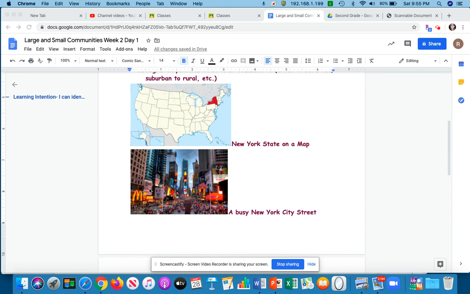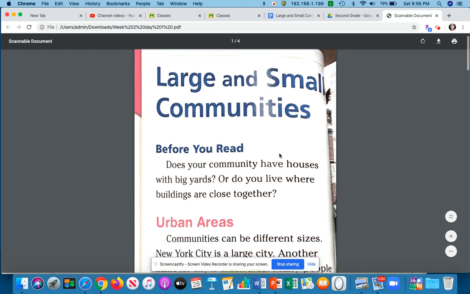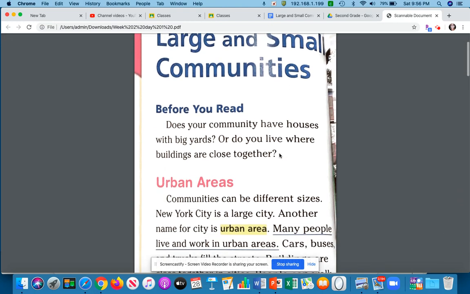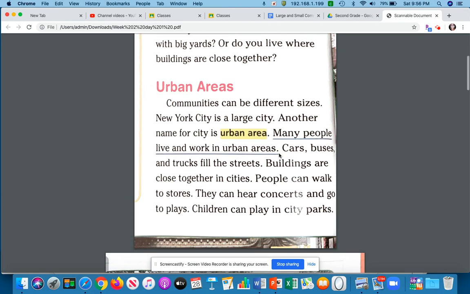This is a busy New York street. It is the middle of Times Square on a busy day, and it has all of the jumbotrons and electronics and lights all shining. Large and small communities. So, does your community have houses with yards, or do you live where buildings are more close together? Urban areas.